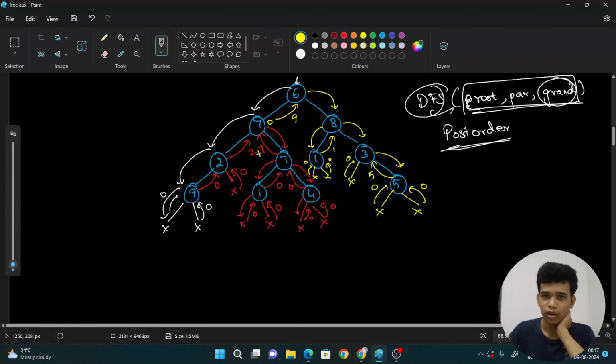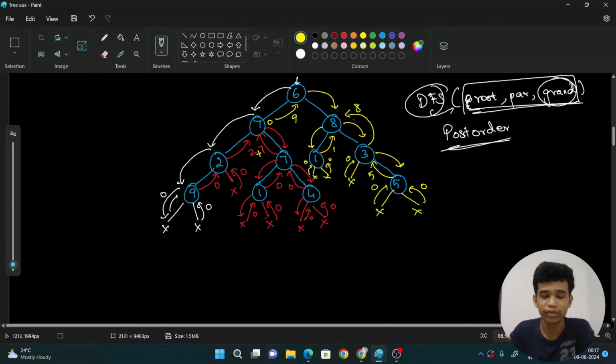Okay, now for this 3, whether 3's grandparent is even. Yes, 6 is even. So 3 plus 0 plus what is the value? Right subtree value is 5, left subtree value is 0, and this current value is 3. So 3 plus 0 plus 5 is 8. I'm sending 8. Okay. Now, for this 8, whether it has any grandparent? No. So, what is the left value?